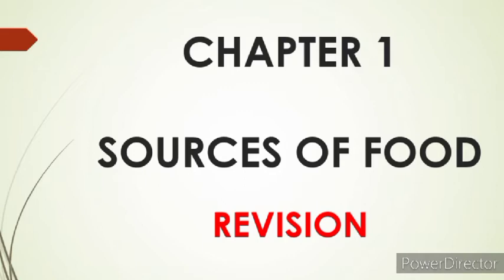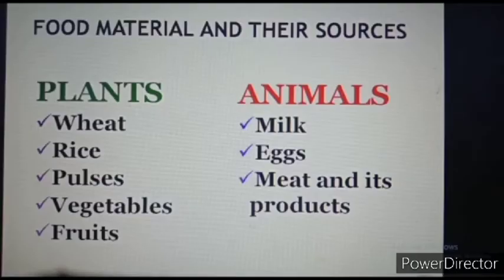Yesterday we read about the sources of food from plants. Today we will study the animal sources of food. Animals provide us with milk, meat products and eggs. Cows, goats and buffaloes are some common animals which give us milk. Milk and milk products like butter, cream, cheese and curd are used all over the world.